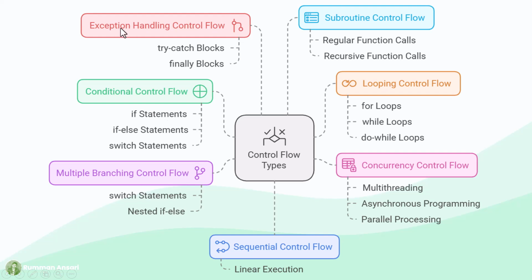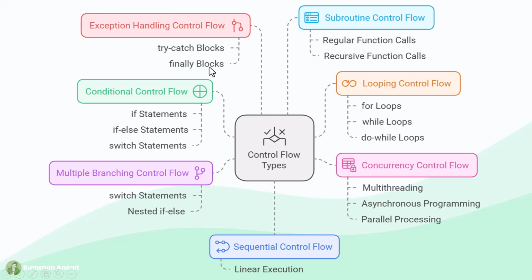You can also see exception handling control flow over here. It handles unexpected events or errors, allowing the programmer to respond gracefully. For this there are two different blocks, the try catch block and the finally block.